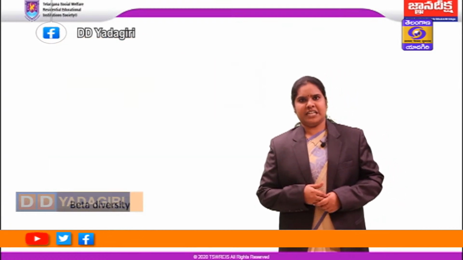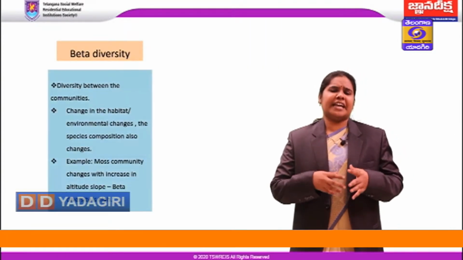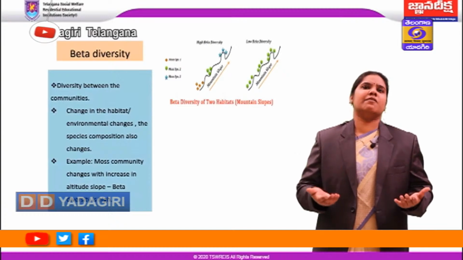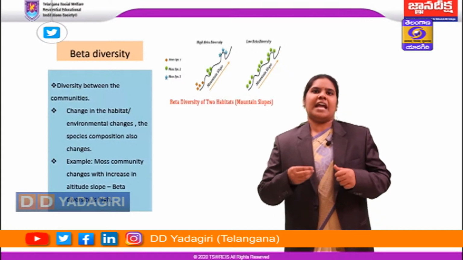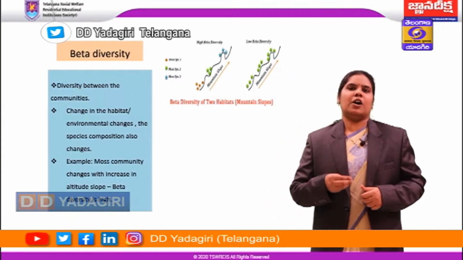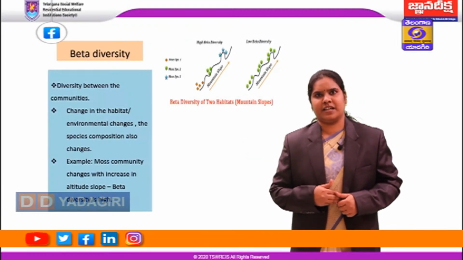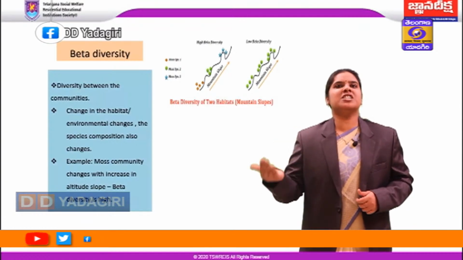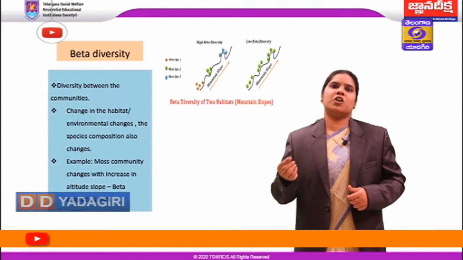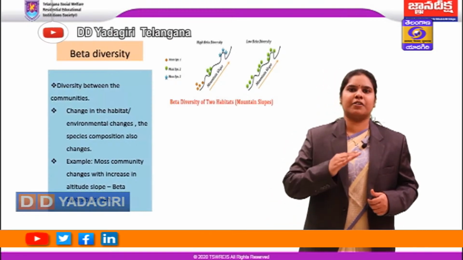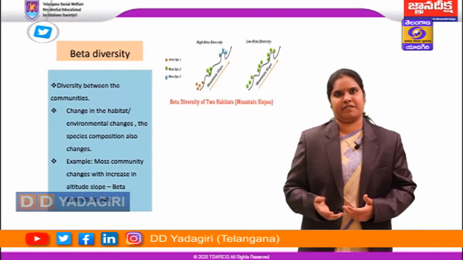Coming to beta diversity, it is the diversity taking place in between two communities. Any change in the habitat of the organisms or any environmental change will also lead to a change in species composition. For example, if we take a moss community on a mountain slope, it changes as the altitude of the slope increases. As the number of moss species increases as you go up the mountain, the beta diversity is said to be high. If you see only one type of species occurring from the bottom to the top of the mountain slope, it indicates less diversity, that is, less beta diversity.